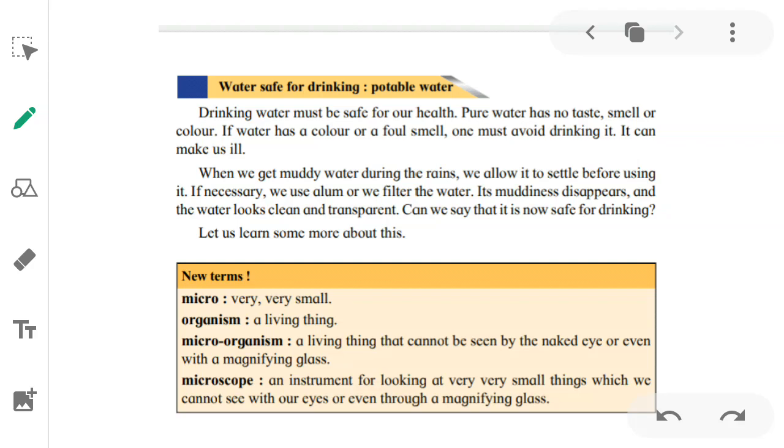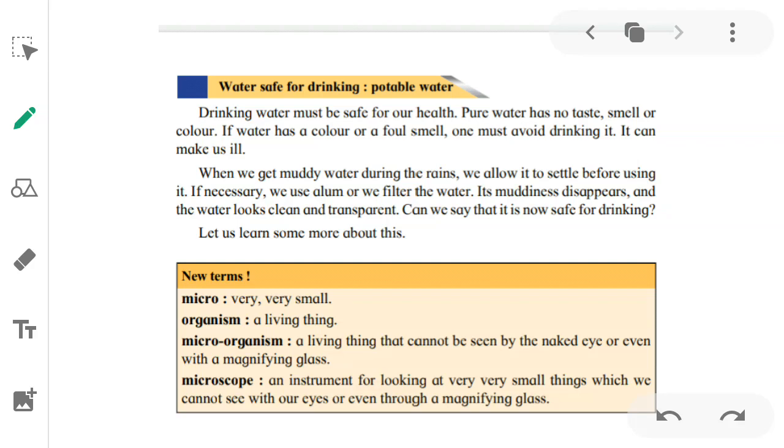When we get muddy water during the rains, we allow it to settle before using it. If necessary, we use alum or we filter the water. If muddiness disappears and the water looks clear and transparent, then we can use it for drinking. Can we use it for drinking? Maybe sometimes, maybe not.